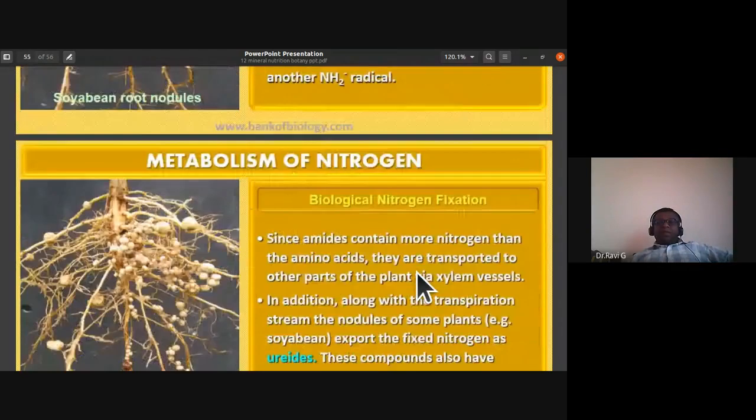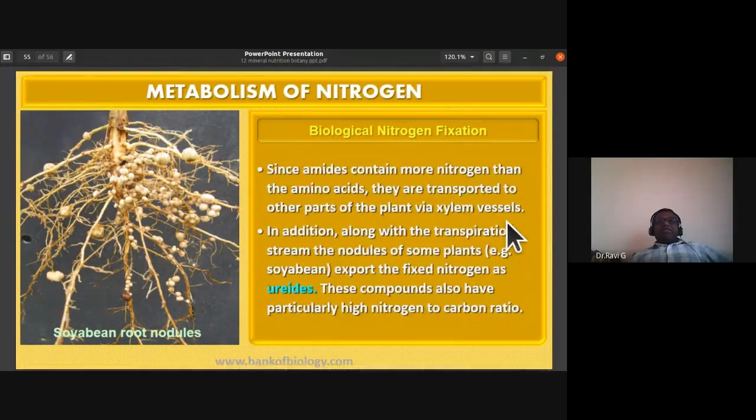So since amides contain more nitrogen than the amino acids, they are transported to other parts of the plant via xylem vessels. Since amides are containing more nitrogen than the amino acids, they are transported to other parts of the plants by the xylem vessels. So than amino acids, amides are better transported.